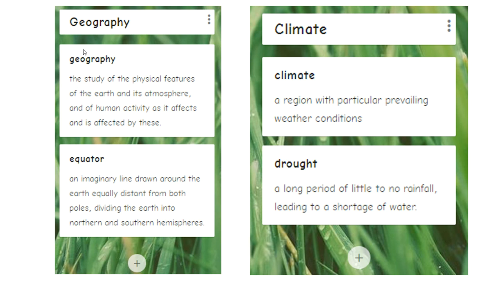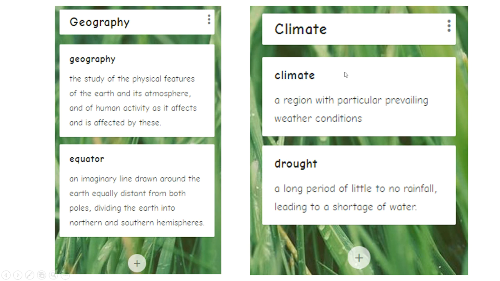So geography: physical features of the earth and atmosphere and what people do to it. Where in the world are we talking about? What are the physical features? What are the landforms? The equator was discussed in that text. That's the imaginary line drawn around the earth, equally distant from both poles. So that line right around the center divides our earth into north and south.